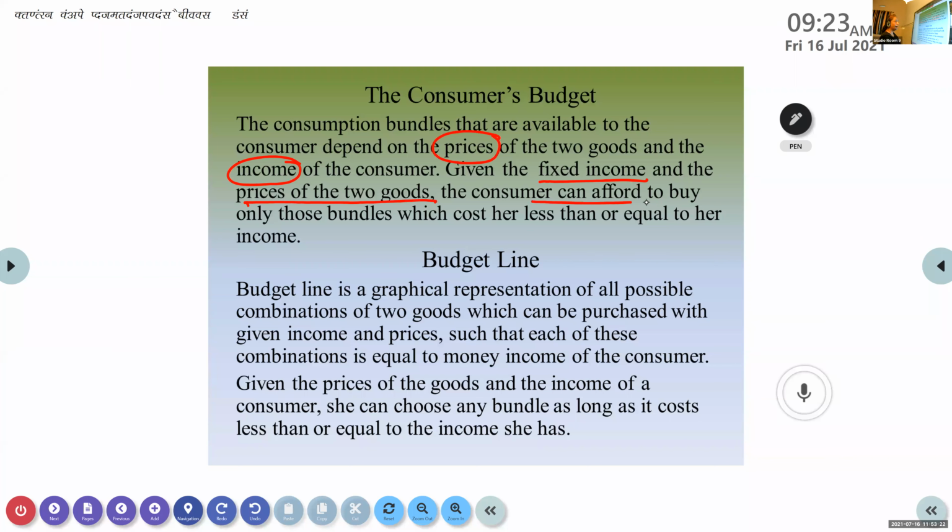With that income, he can spend the full income, or he can spend less than that. So two situations are given here. For example, if 1,000 rupees is his income, the whole 1,000 rupees can be spent on buying, or he can spend any amount below 1,000 on the consumption bundle.